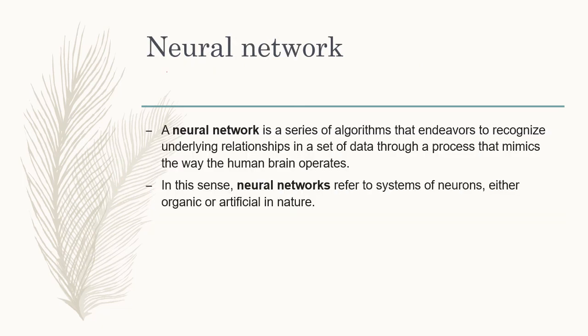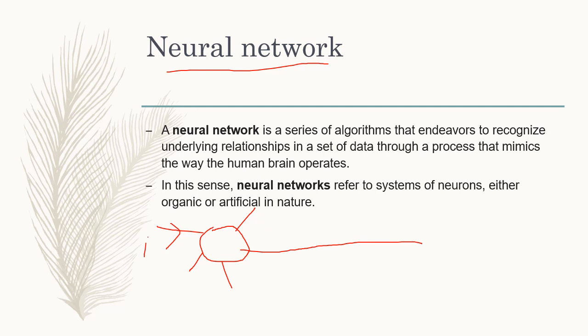Now there is a supervised learning model, that is the neural network. A neural network is a series of algorithms that endeavors to recognize underlying relationships in a set of data through a process that mimics the way the human brain operates. Actually, a human brain consists of axon and dendron. Axon is like this, and dendron is like this. Dendron has many parts called dendrites, and these take inputs.